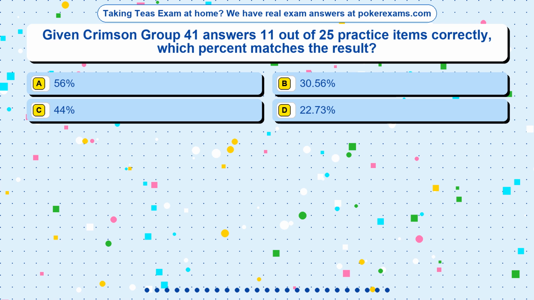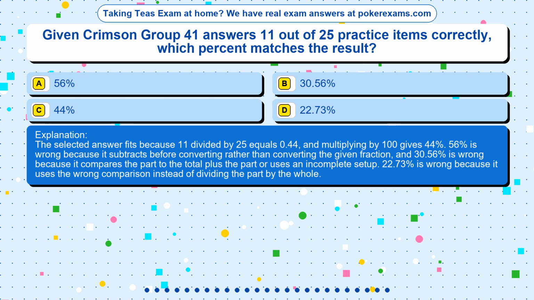The correct answer is option. The selected answer fits because 11 divided by 25 equals 0.44, and multiplying by 100 gives 44%. 56% is wrong because it subtracts before converting rather than converting the given fraction, and 30.56% is wrong because it compares the part to the total plus the part or uses an incomplete setup. 22.73% is wrong because it uses the wrong comparison instead of dividing the part by the whole.